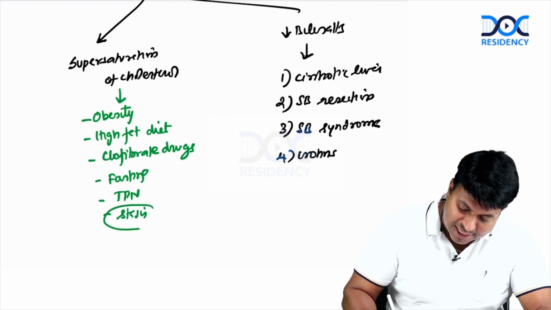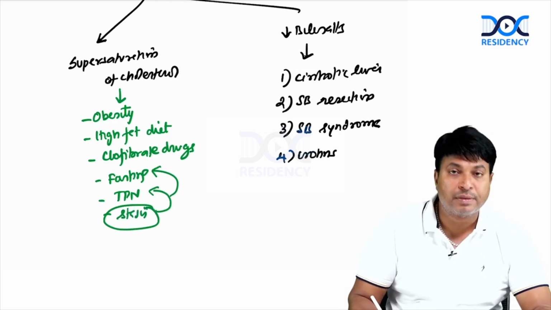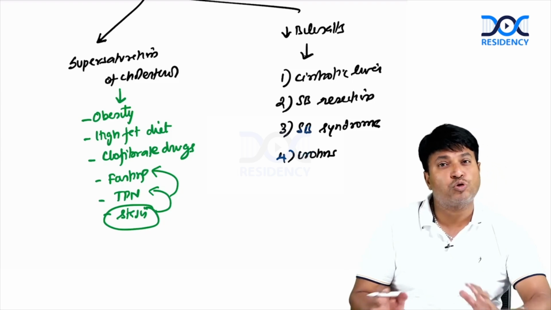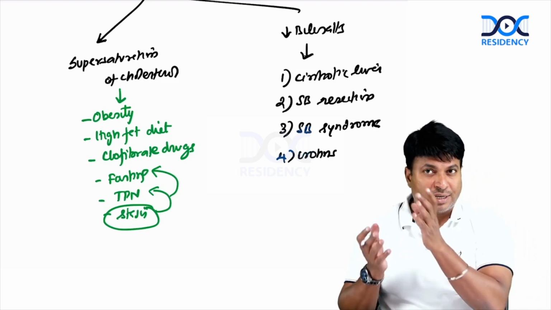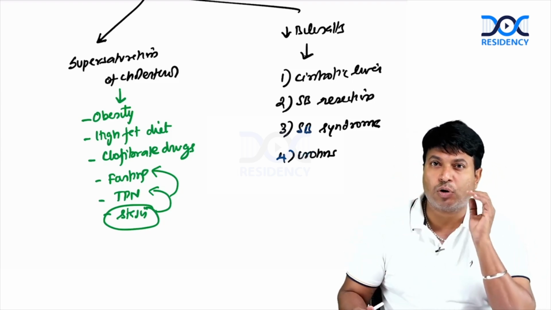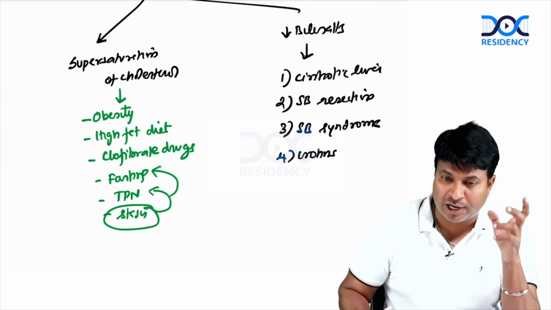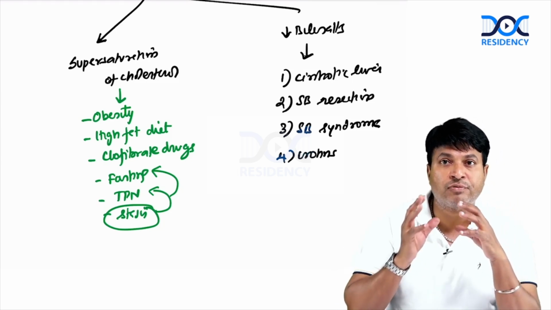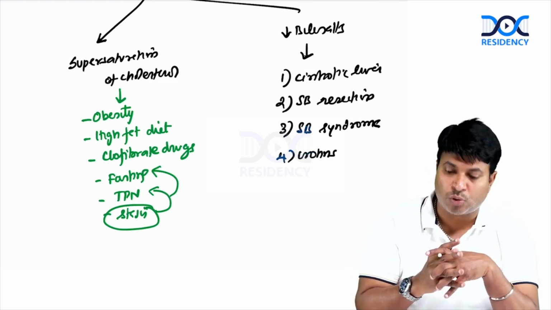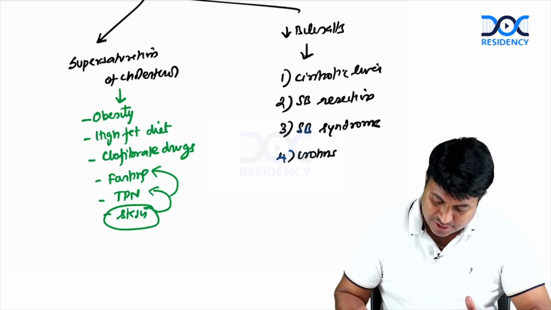Stasis is seen in TPN and fasting. So in all these cases you can get supersaturation of cholesterol or decrease of bile salts resulting in formation of cholesterol gallstones, which are golden yellow color, with nucleation of cholesterol monohydrate crystals. So let us see the questions now.